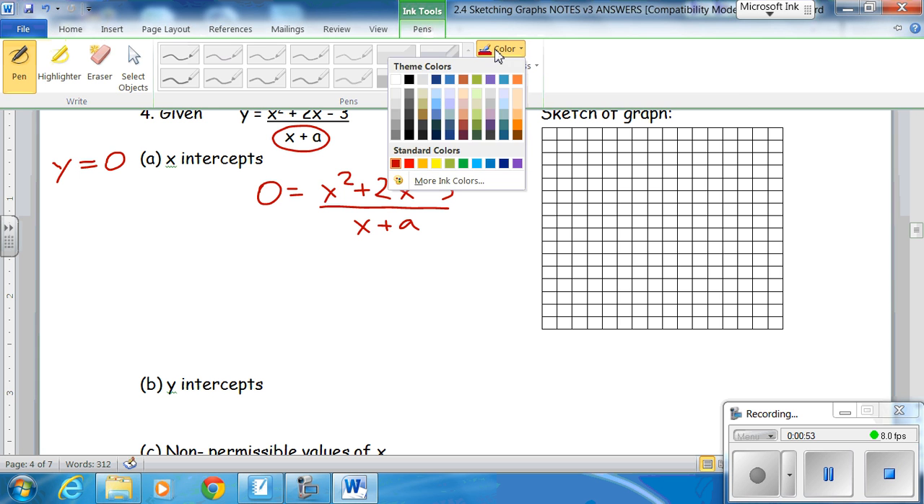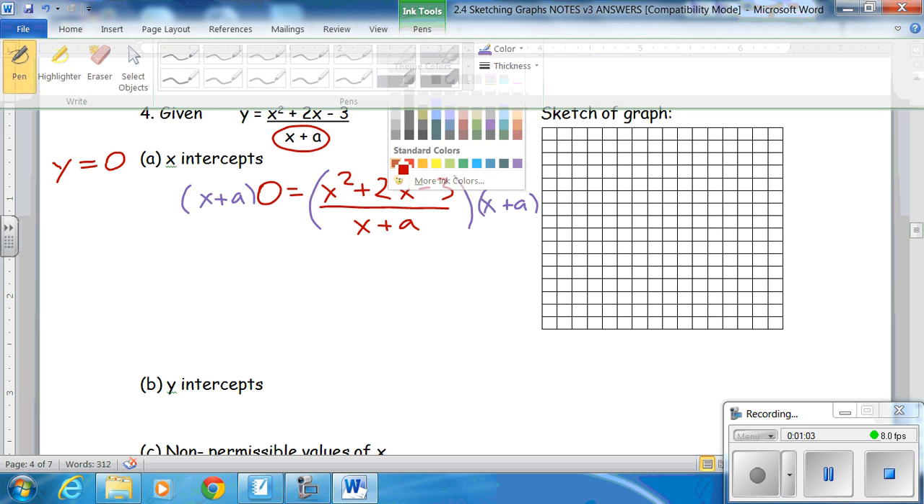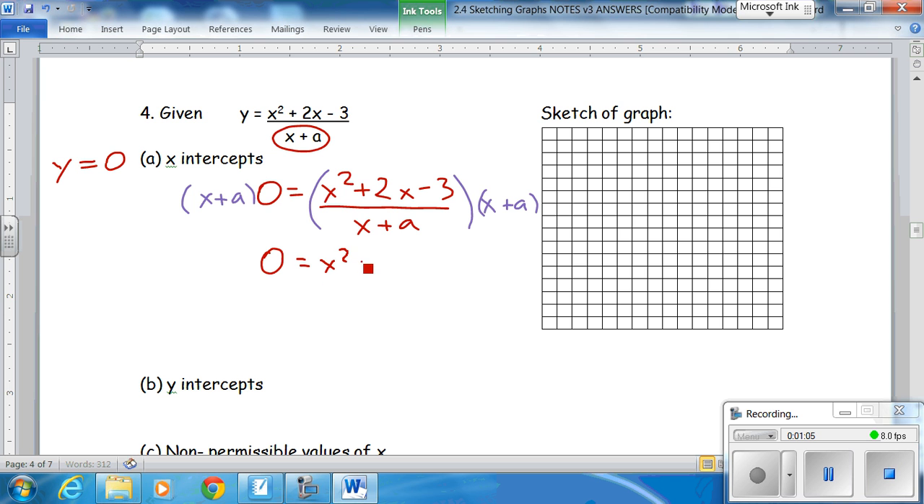And what do you do with your denominator? Well, you multiply both sides by x plus a. What happens? Down to 0 is equal to x squared plus 2x minus 3. The question you have to ask yourself: can you factor that? Well, yes you can. Go back to the hints I gave you about factoring. Think about them. This is a simple quadratic. What two numbers multiply together to be minus 3 and add together to be plus 2?